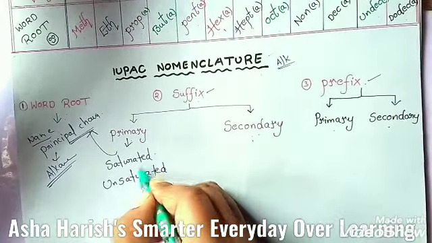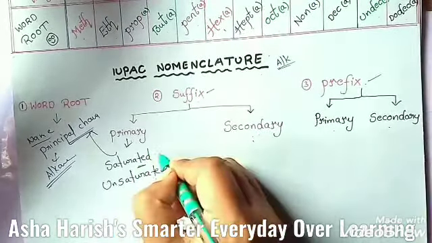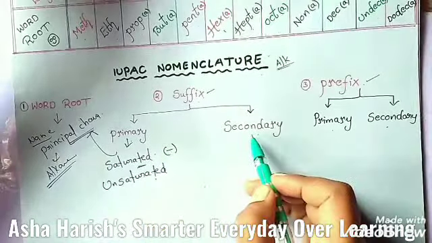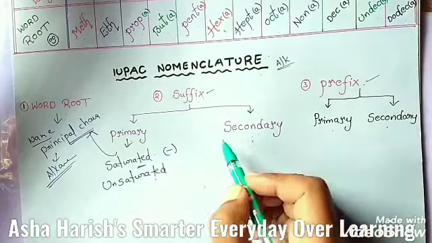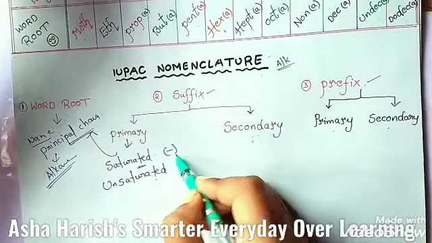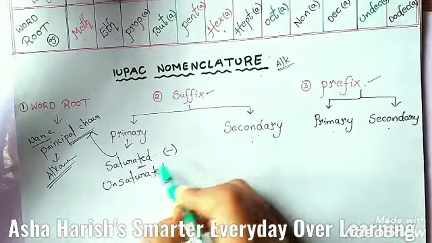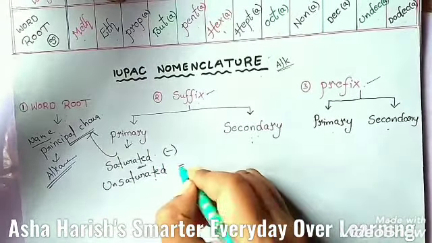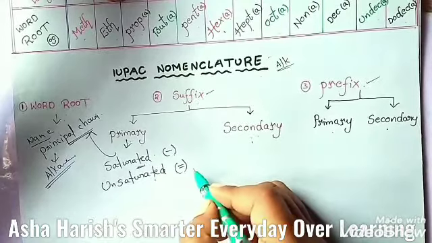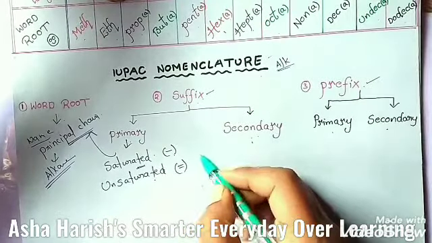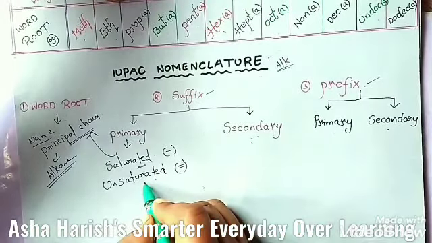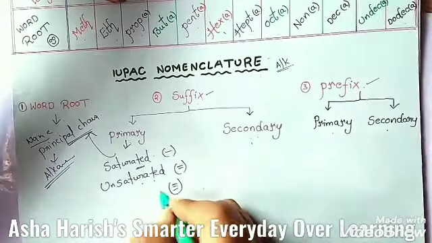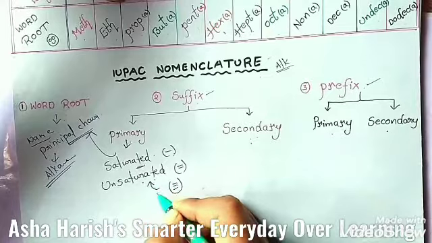If it is a saturated compound, that means it contains only single bonds. That means in the long form of the carbon chain, you have to find only single bonds. That is only a saturated compound. If there is one double bond, that compound is an unsaturated compound. And students, if there is a triple bond also, that belongs to an unsaturated compound.